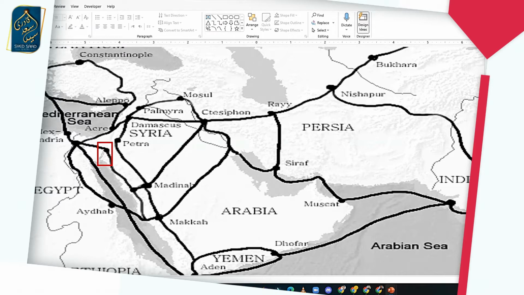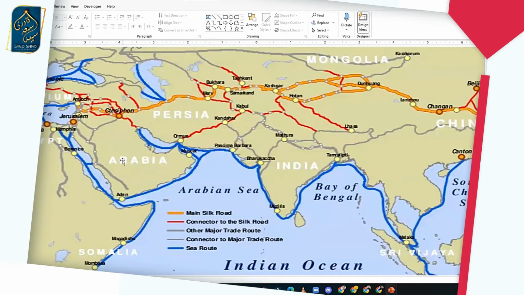And let me show you a more colorful map. Okay, this is a much bigger map. Do you see the blue lines? That's the sea route. And the sea route is also going in. Right there, Shuaib alayhi salam's people were, where I'm moving my mouse right now. Then up north, you see these orange lines. That's the Silk Route coming from China and Mongolia.